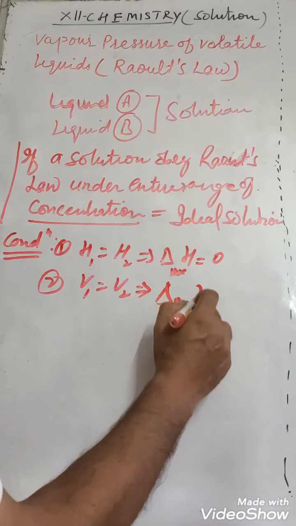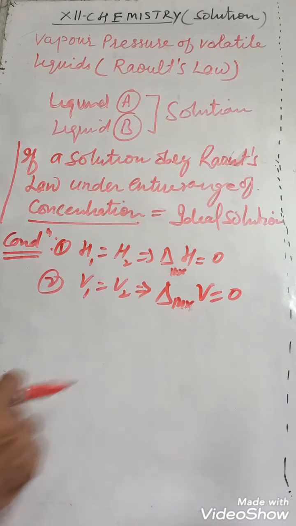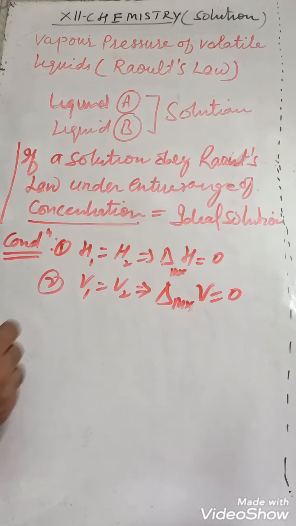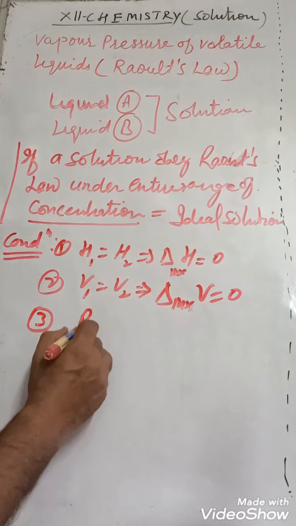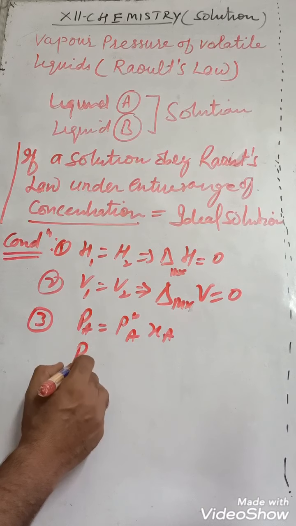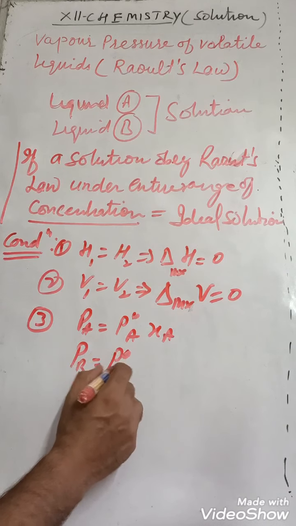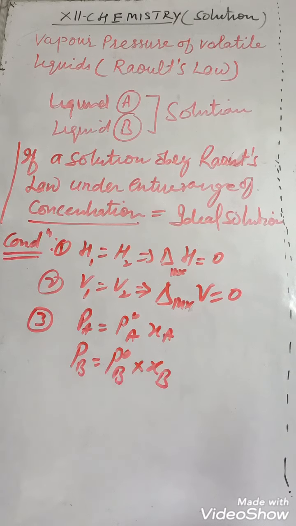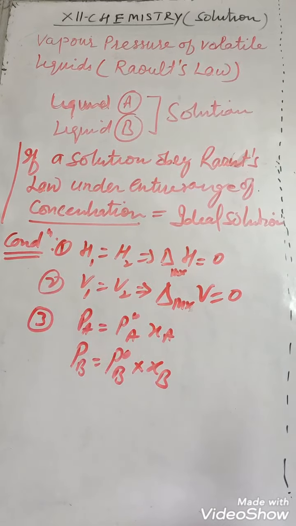So mixing volume is equal to 0. Similarly, this condition: PA is equal to P node A into XA, and PB is equal to P node B into XB. So these are the three conditions for an ideal solution.